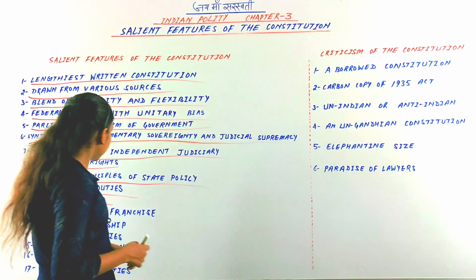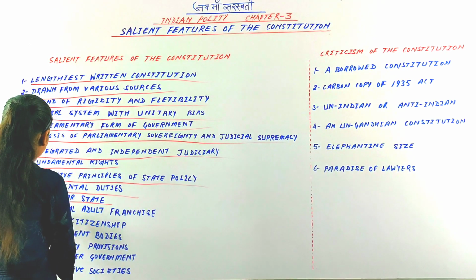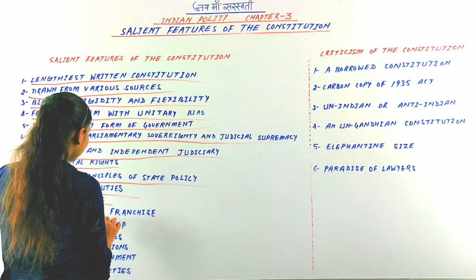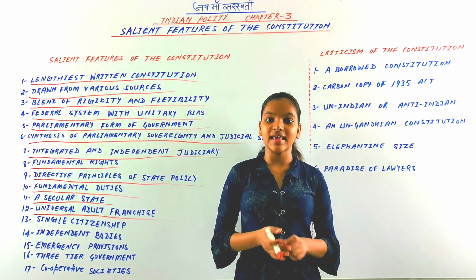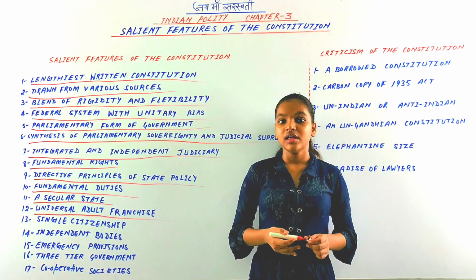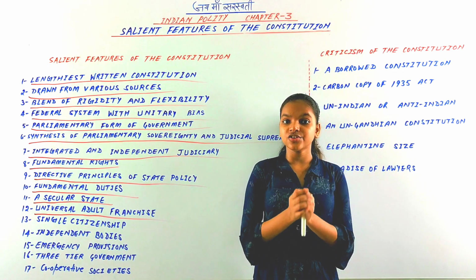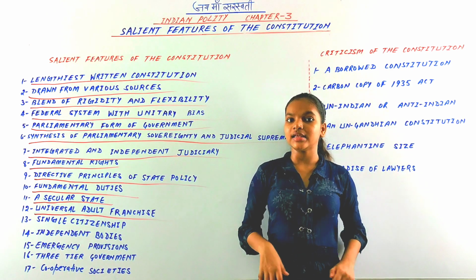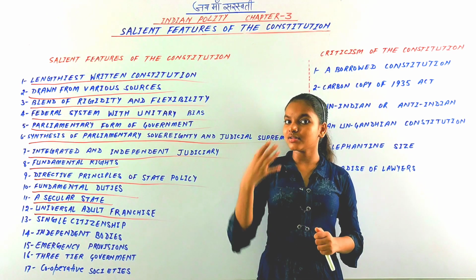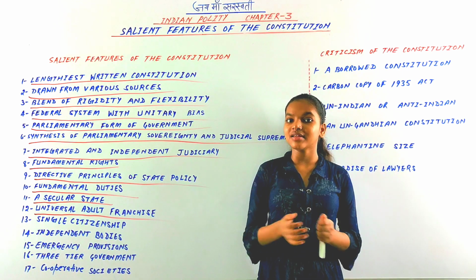The next salient feature of our Indian constitution is universal adult franchise, that is, the right to vote. The Indian constitution provides that every citizen above the age of 18 can vote for members of the legislative assembly, for the prime minister, anyone.